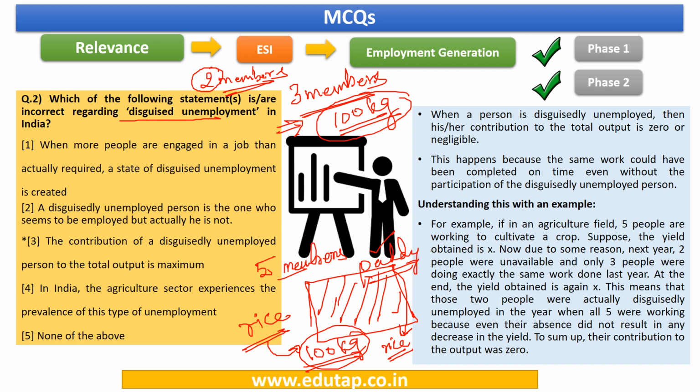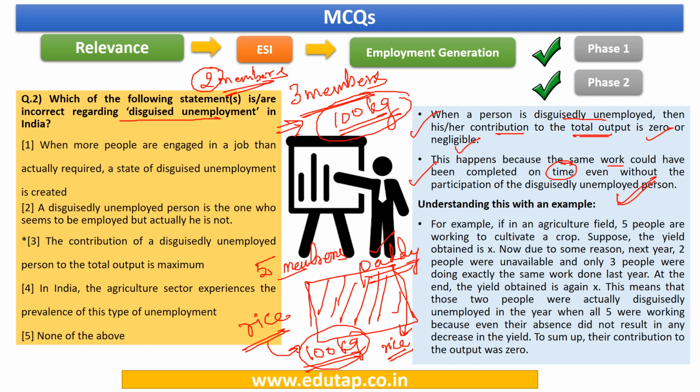Now, let us just read these 2 points and you can make sense of what we just discussed. So when a person is disguisedly unemployed, then his or her contribution to the total output is zero or negligible. So you can see that because these two members were contributing zero to the work, that's why even when they are absent, the same amount of output is produced. This happens because the same work could have been completed on time even without the participation of the disguisedly unemployed person. That's what we have seen in our example. These two members, even in their absence, the same amount of rice is obtained.